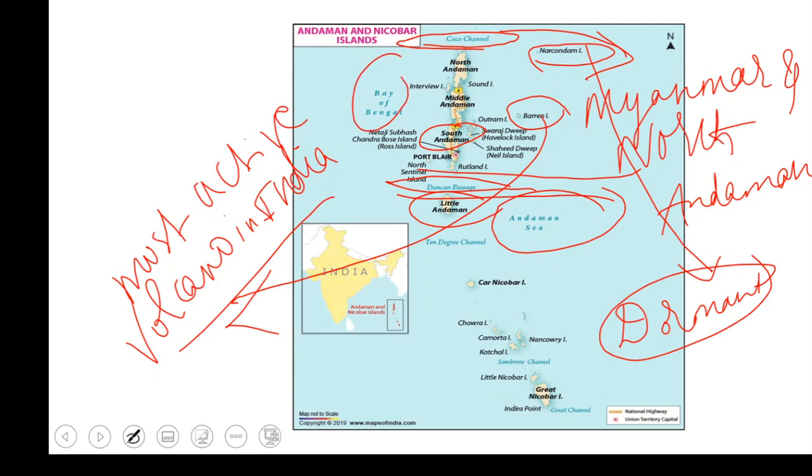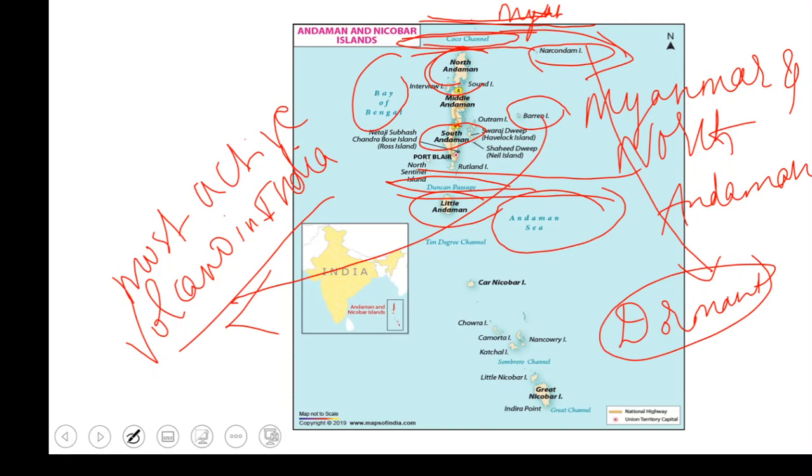So this is usually the Bay of Bengal. This Andaman and Nicobar Islands are present in the Bay of Bengal. Andaman is basically of four parts: North, Middle, South, and Little Andaman. Your capital, Port Blair, comes under South Andaman. You have a passage between South Andaman and Little Andaman, which is called Duncan Passage. You have a channel between Myanmar and North Andaman. Above this Coco Channel, you will have Myanmar. So this Coco Channel divides Myanmar and North Andaman. This is one important thing.